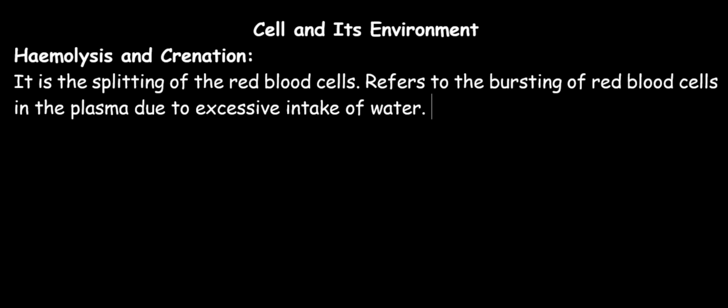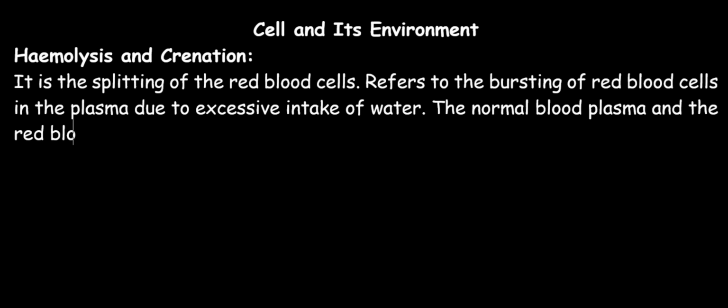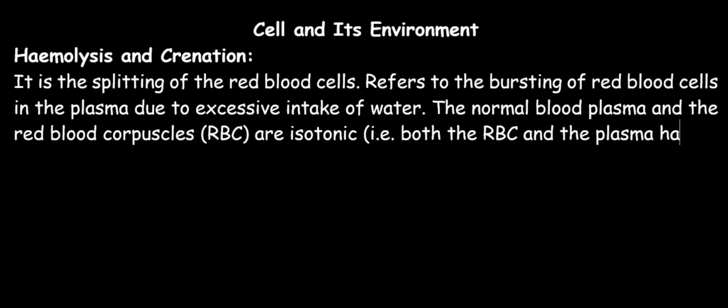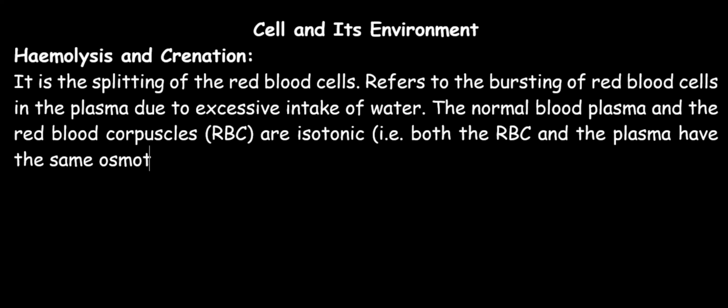It is important for you to know that the normal blood plasma and the red blood corpuscles are isotonic. When we say isotonic, we mean that they have the same osmotic concentration. That is, both the red blood cell and the plasma have the same osmotic concentration.